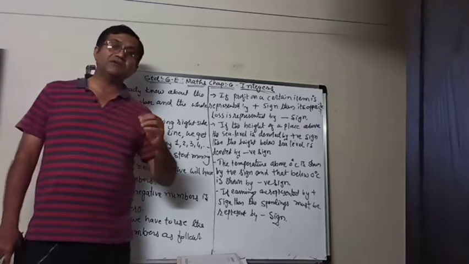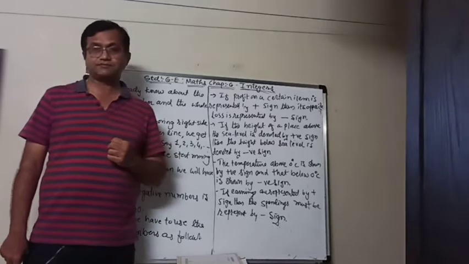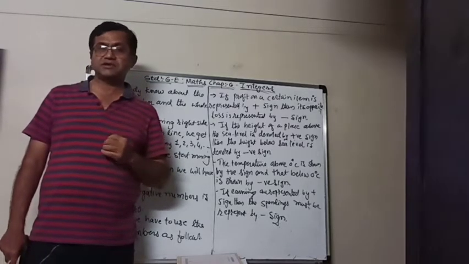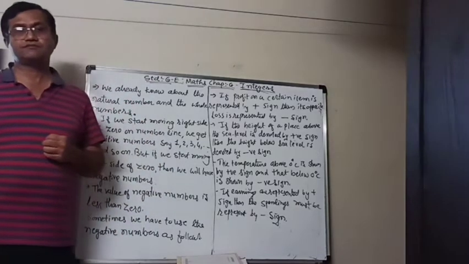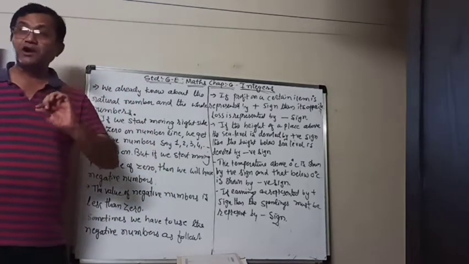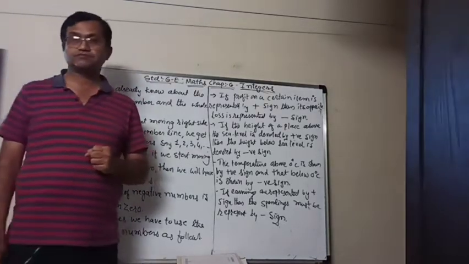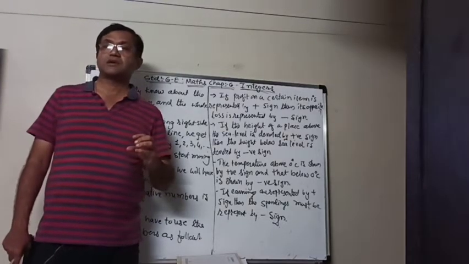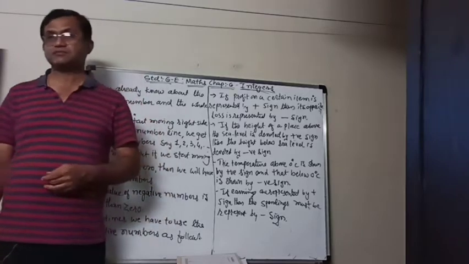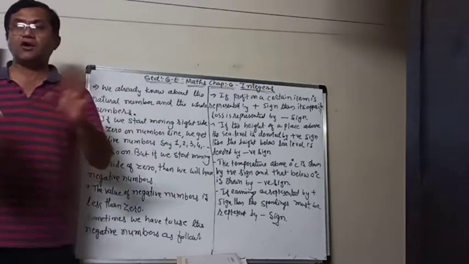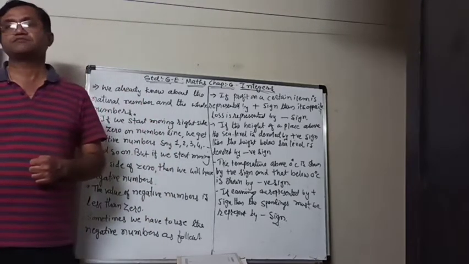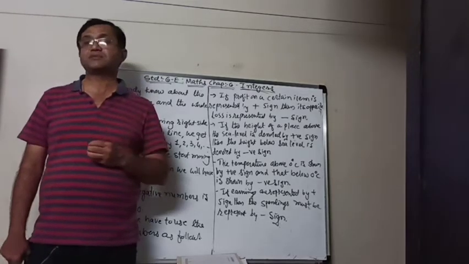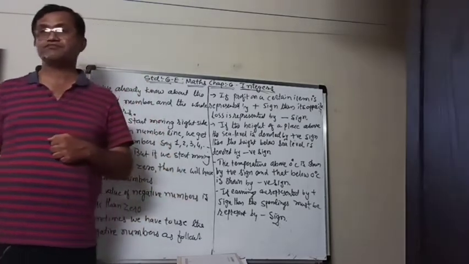Then we learn about the whole numbers. Whole numbers is a collection of natural numbers along with 0. It means that if we add 0 with natural numbers, then all the numbers together are known as whole numbers.